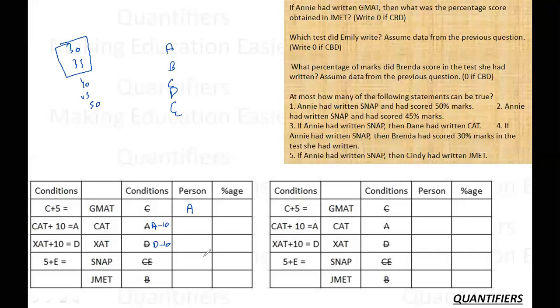So there are 3 cases. A can score either a 40, a 45, or a 50. Let us say that A is scoring a 50.